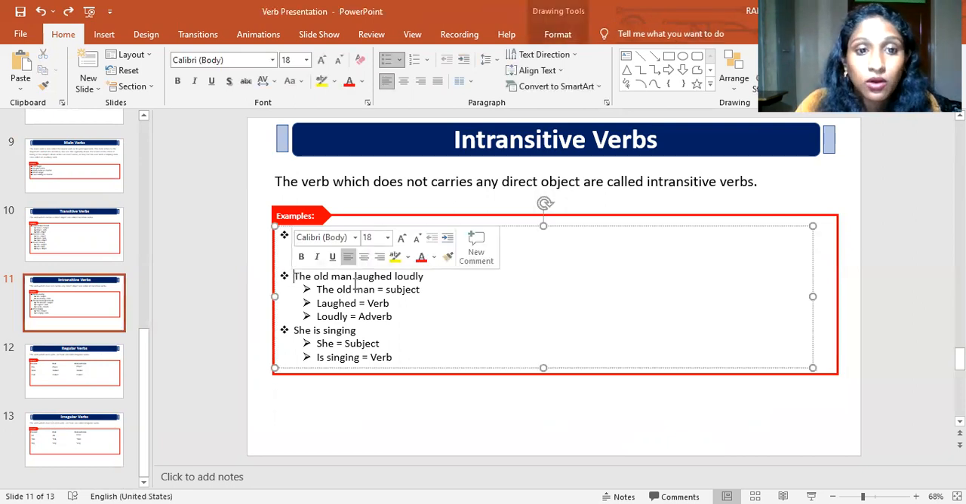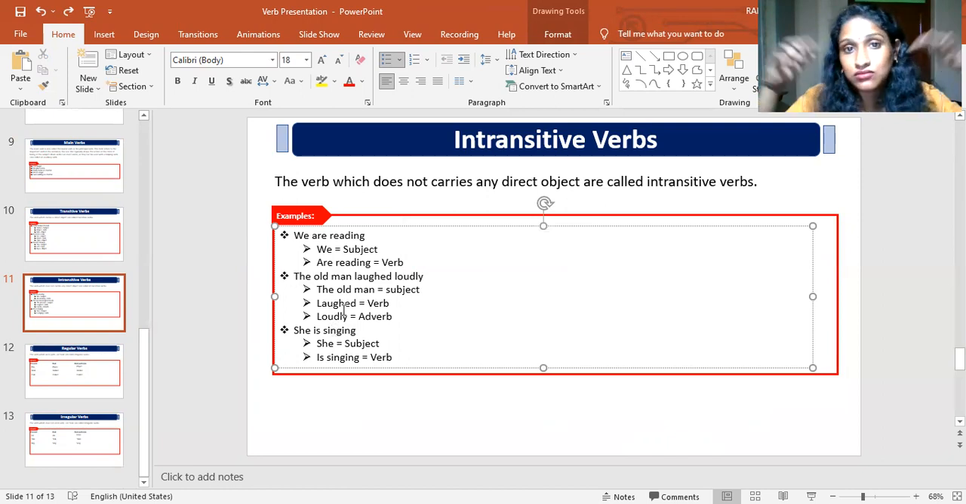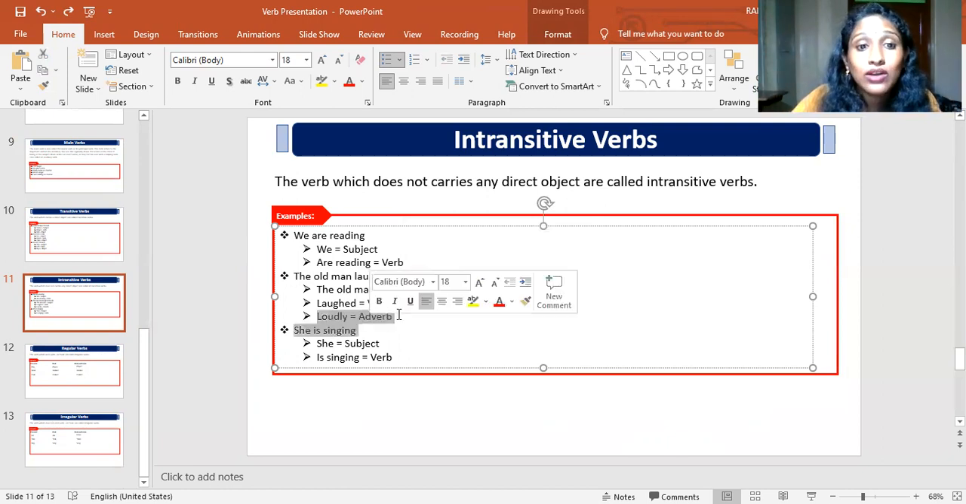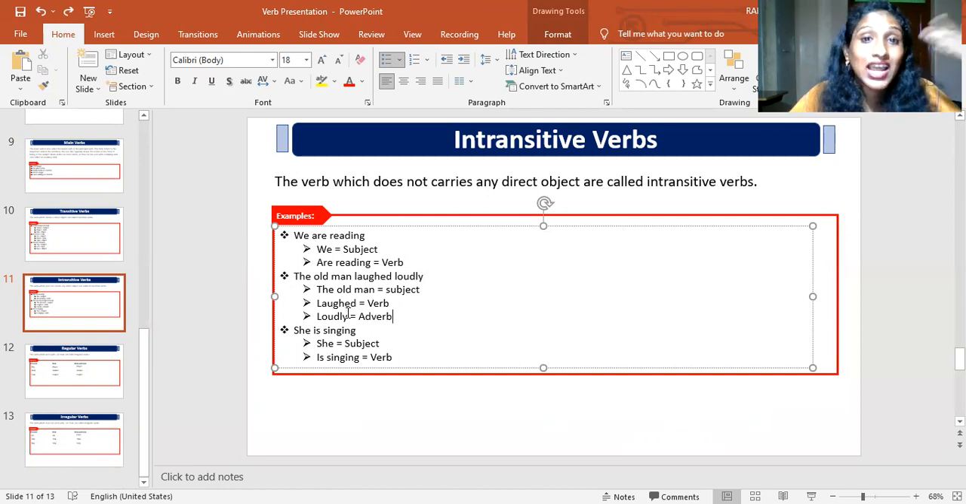Looking at the second example, the old man laughed loudly. The old man is a subject. Laughed is a verb, a physical action. Loudly is not an object because it describes a verb. That's why loudly is an adverb. The old man laughed how? If you see, an adverb always questions how. He laughed loudly. It describes the verb. An adverb is something that describes a verb. Here, loudly is describing the verb. There is no object. There is only an adverb. That's why it is called an intransitive verb.